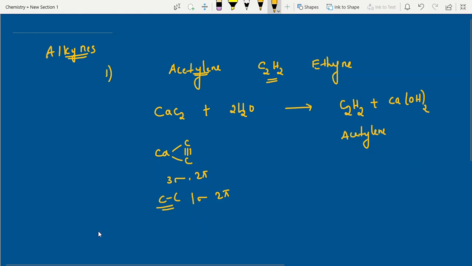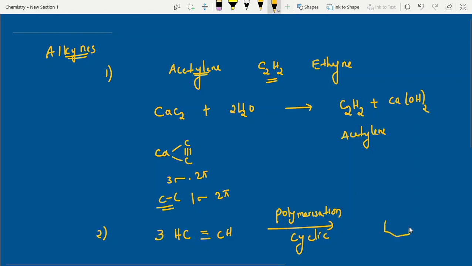The second point is like this: CH triple bond CH undergoes polymerization. That is cyclic polymerization. Three moles of acetylene give you benzene.